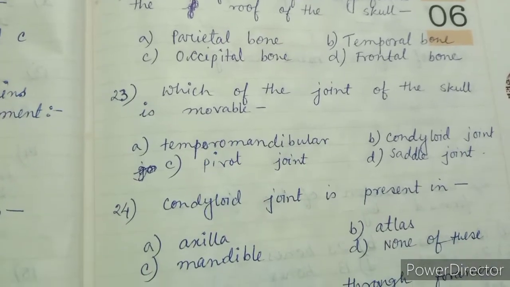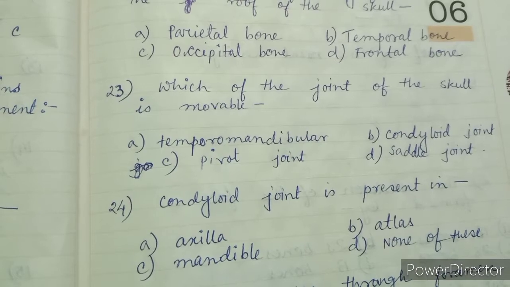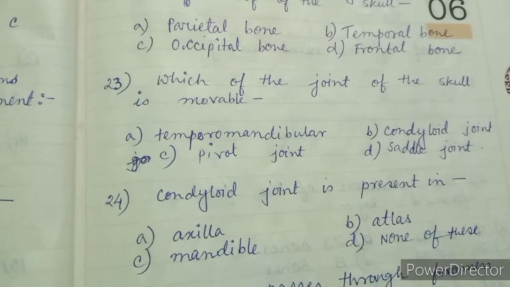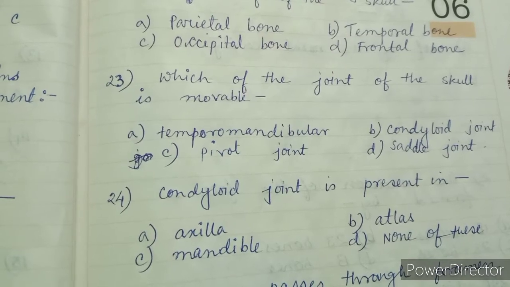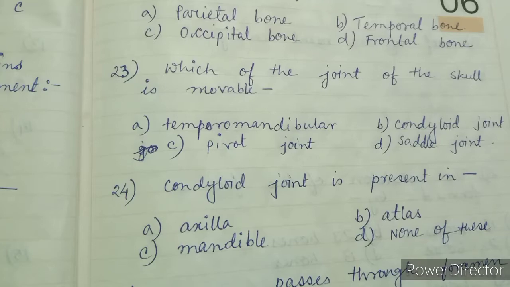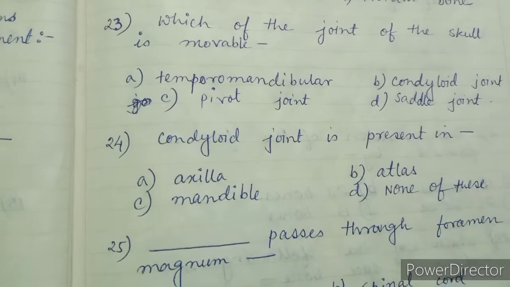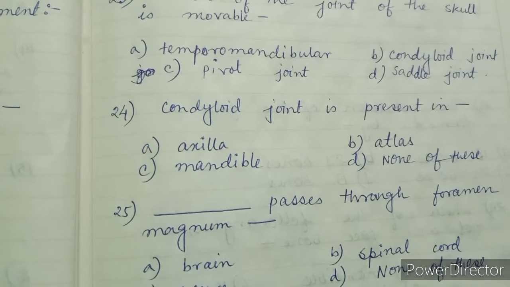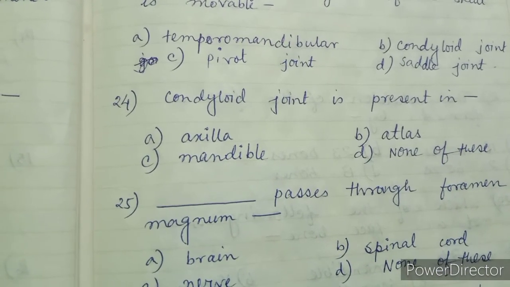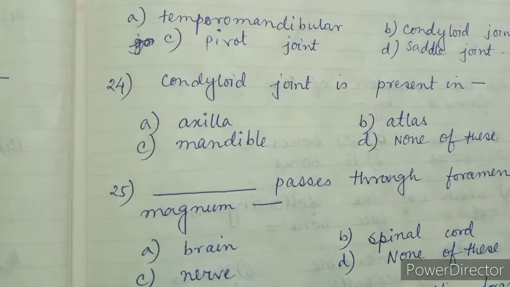Question number 23. Which joint of the skull is movable? Option A temporomandibular, option B condyloid joint, option C pivot joint, option D saddle joint. The right answer is option A temporomandibular joint. Question number 24. Condyloid joint is present in option A axis, option B atlas, option C mandible, option D none of these. The right answer is option B atlas.